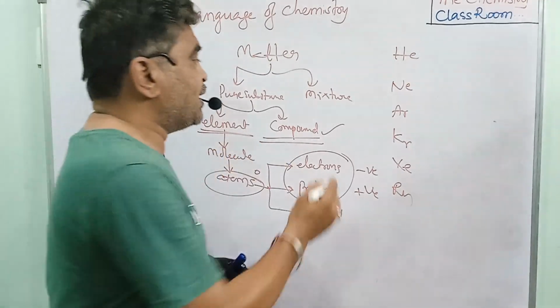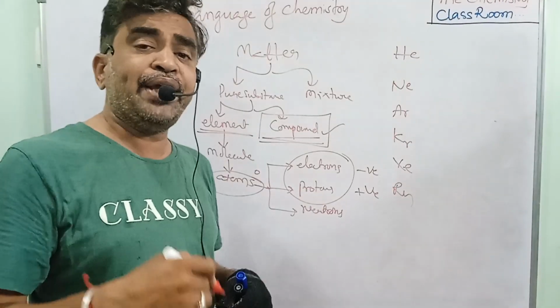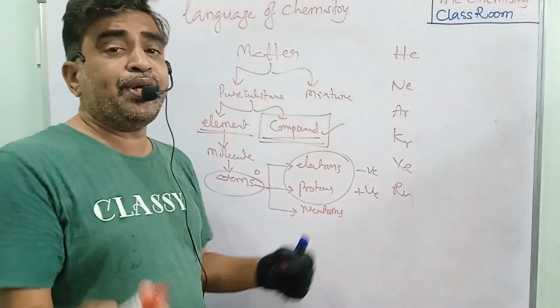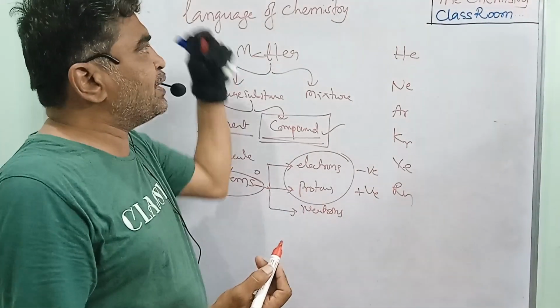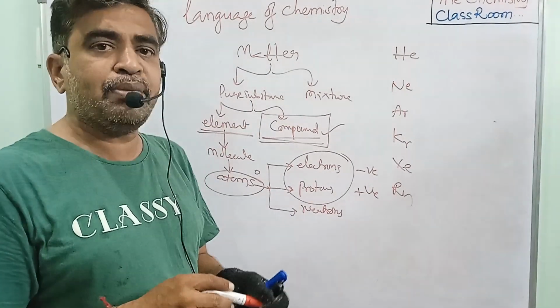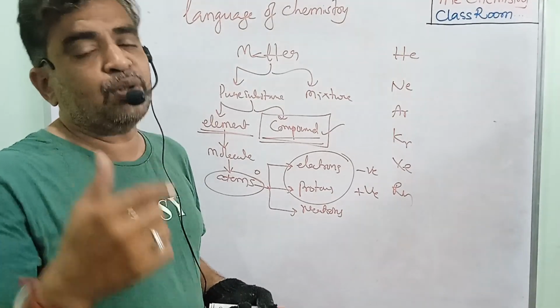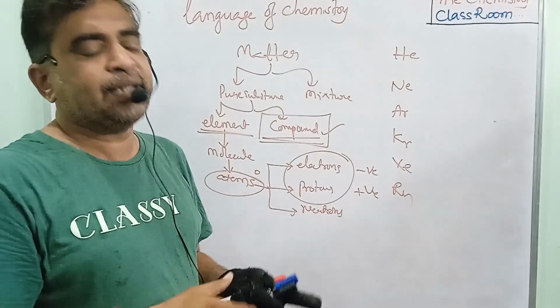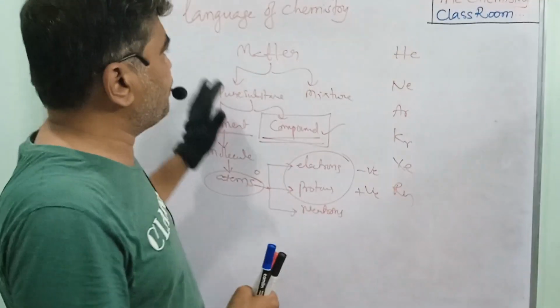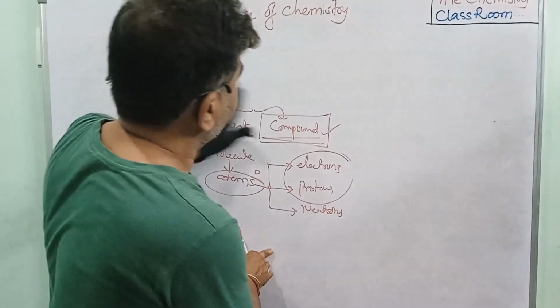That means what is formed? The compound is formed. So how many electrons are lost, how many bonds are formed, that we discuss in the language of chemistry. How many bonds it is forming, how many compounds it is forming, we discuss here. So now we discuss one by one. What are the topics we see here?